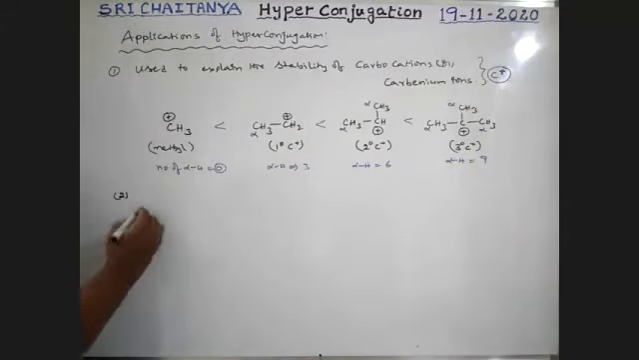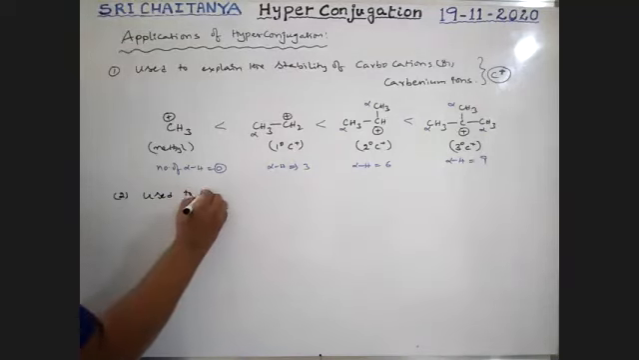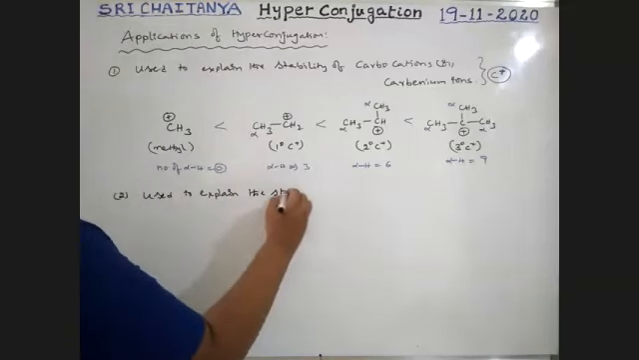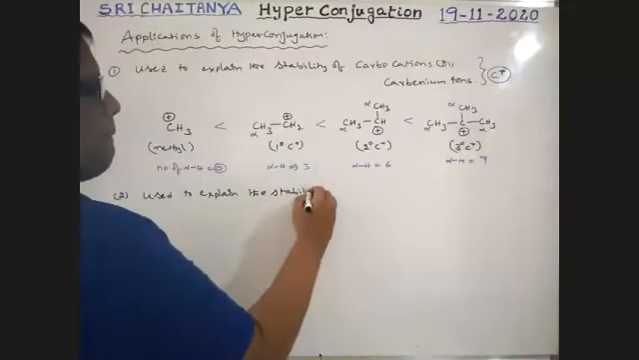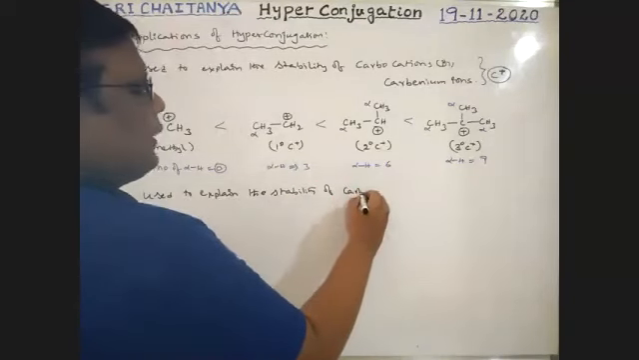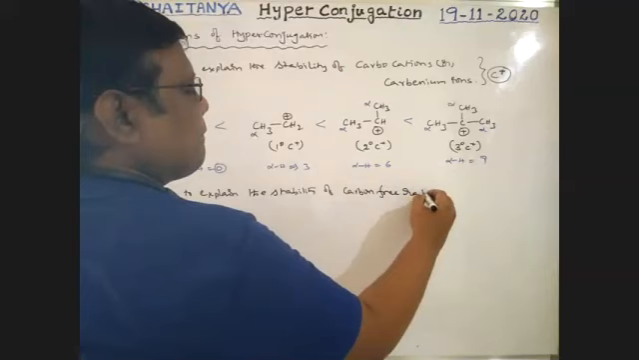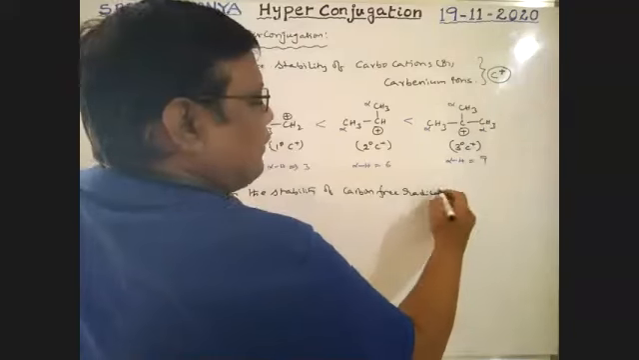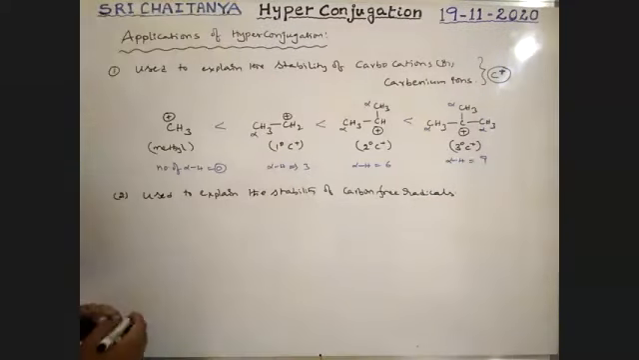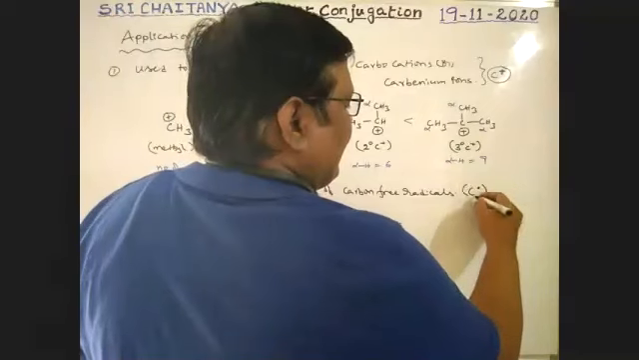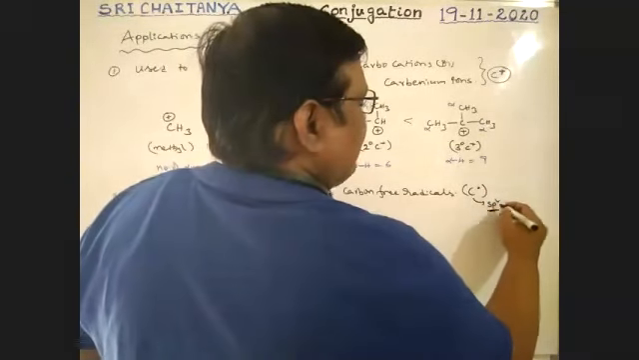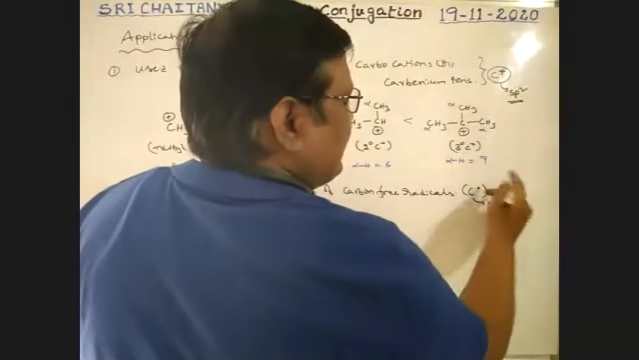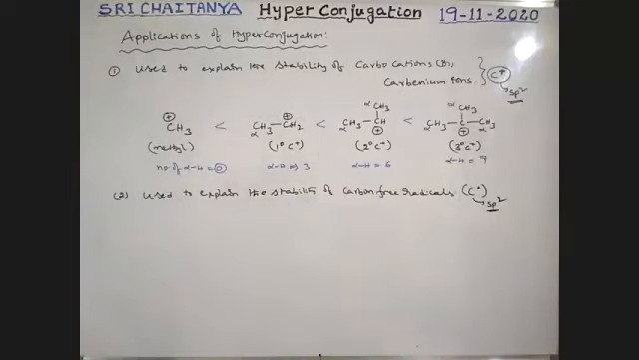Second one, used to explain the stability of carbon free radicals. Carbon free radical means carbon with an unpaired electron. Carbon with an unpaired electron is also sp2 hybridized, boys. This carbon is also sp2 hybridized. So that's why I'm using this concept here also.